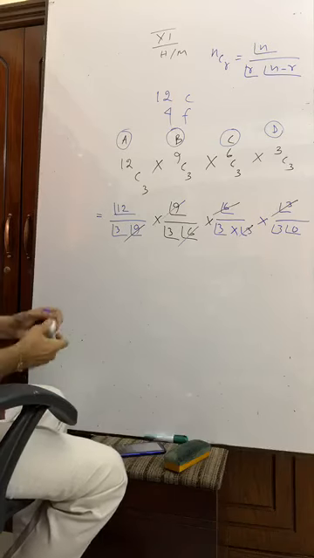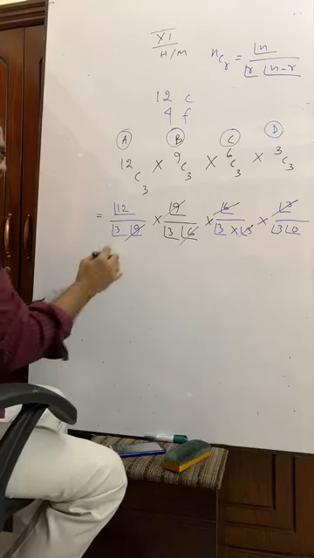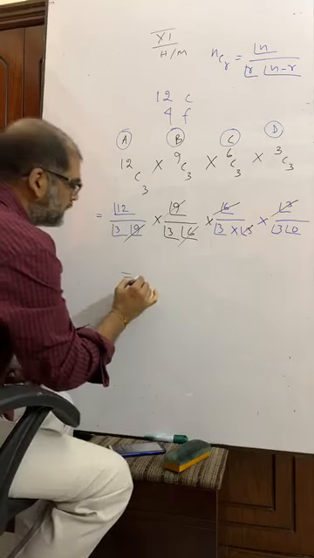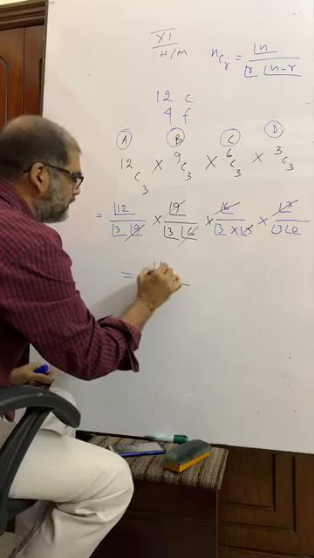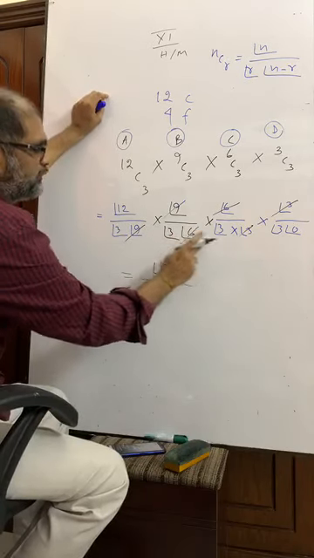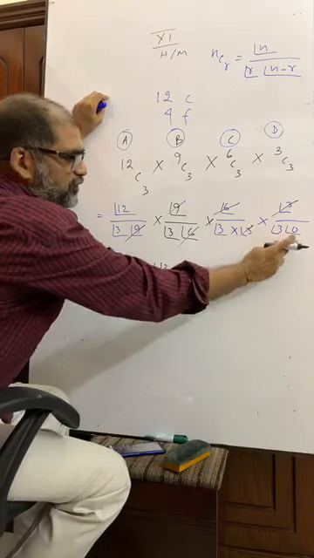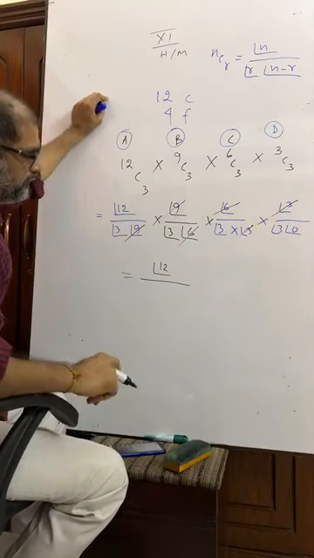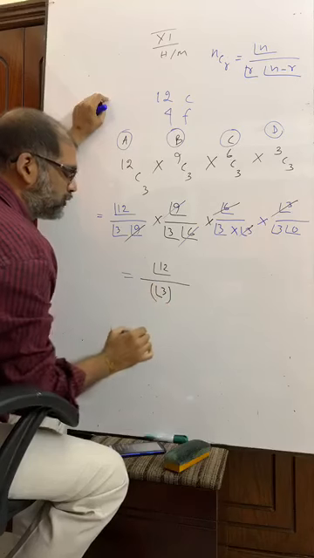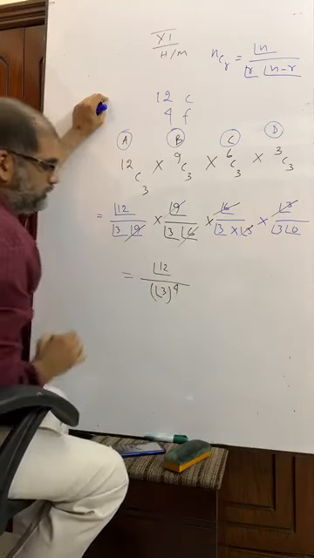So we are left with 12 factorial by 3 factorial, 3 factorial, 3 factorial, 3 factorial. It is 0 factorial, which means 1. That means 3 factorial whole to the power 4.